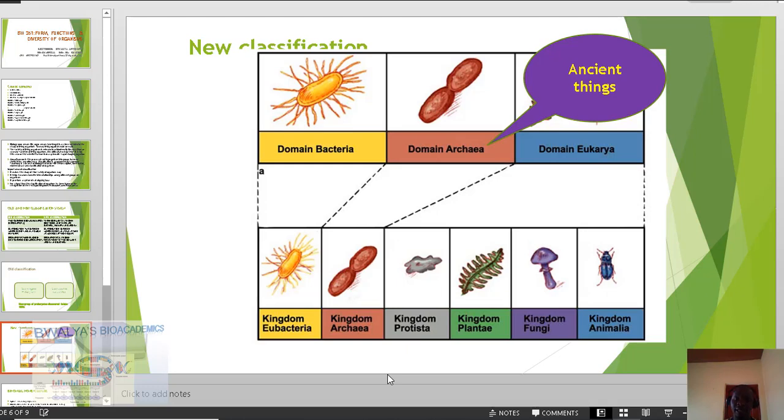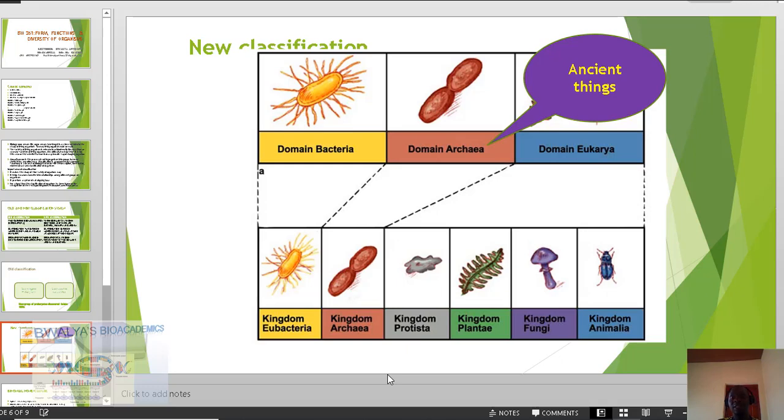But I must mention that the kingdom Fungi also includes very tiny microscopic organisms such as yeast. The kingdom Plantae includes all the plants that we see around us. That ranges from the microscopic ones to the macroscopic ones.